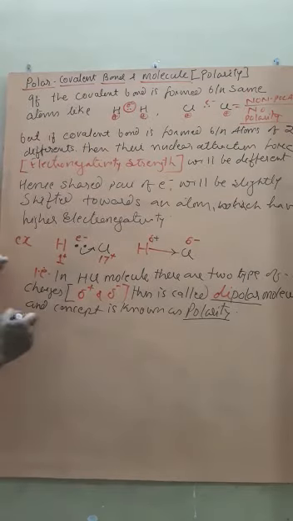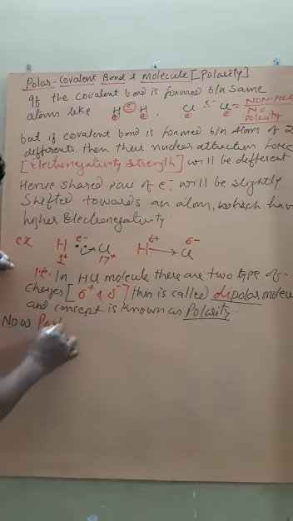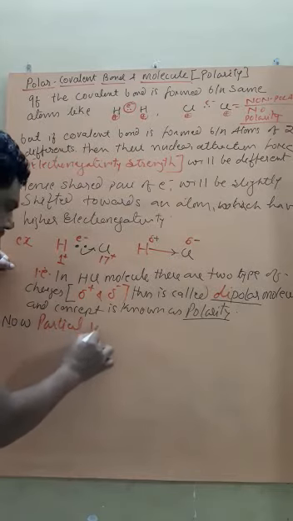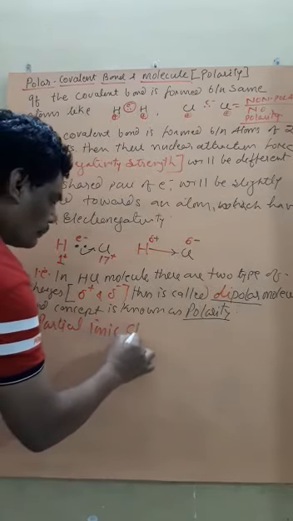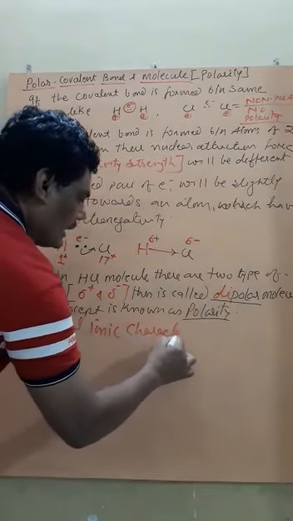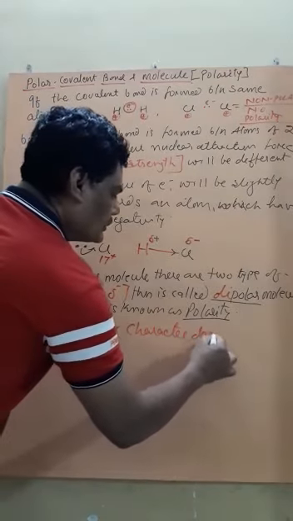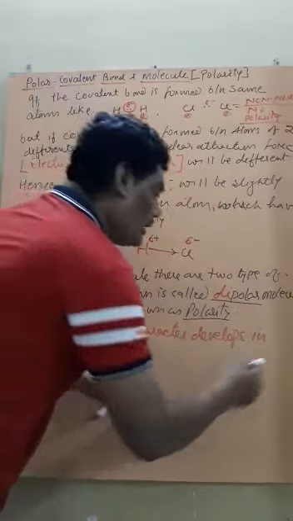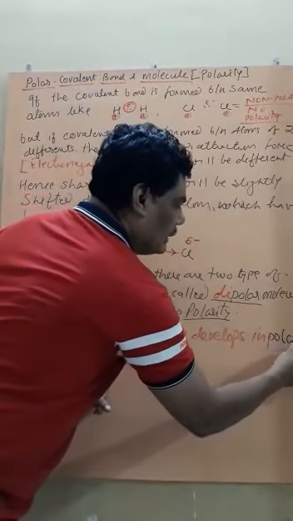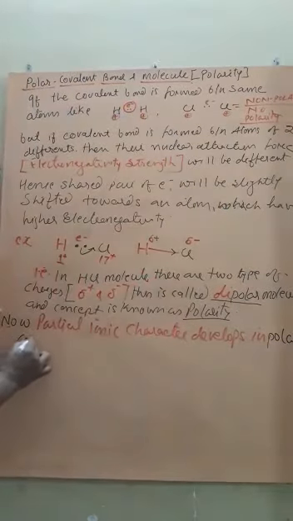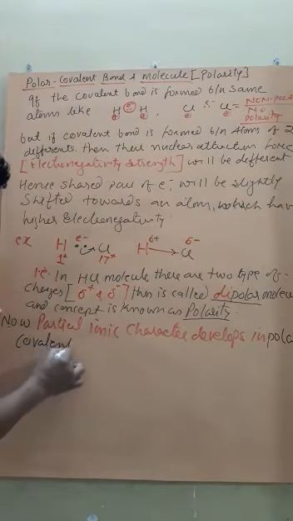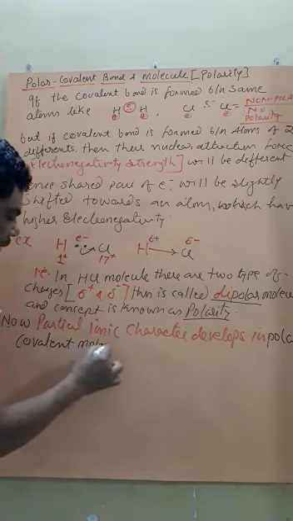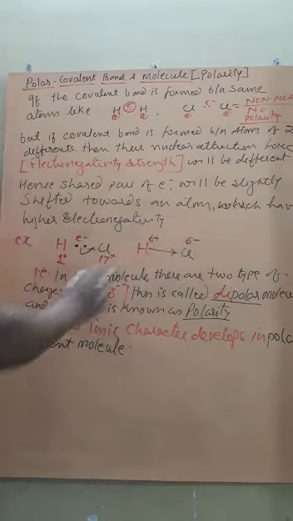Now partial ionic character develops in a polar covalent molecule. How does the partial ionic character develop?